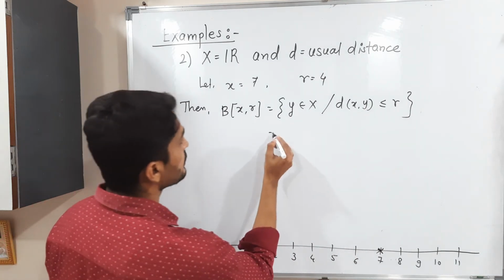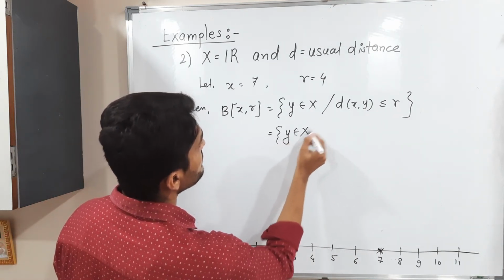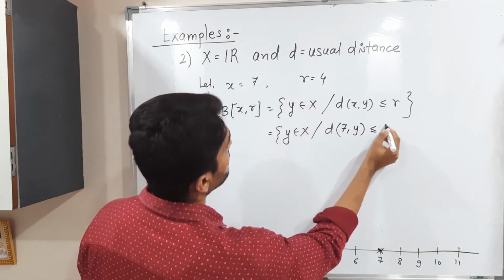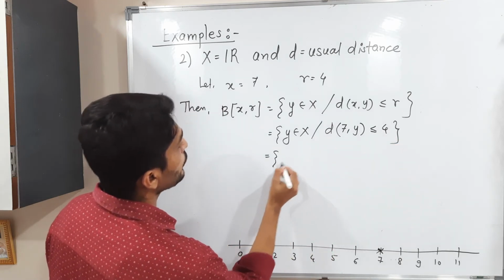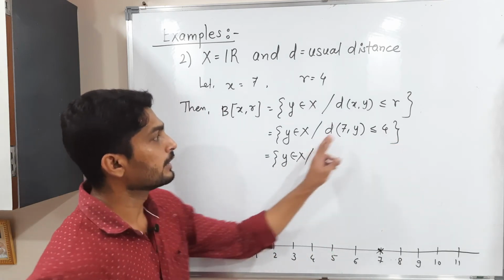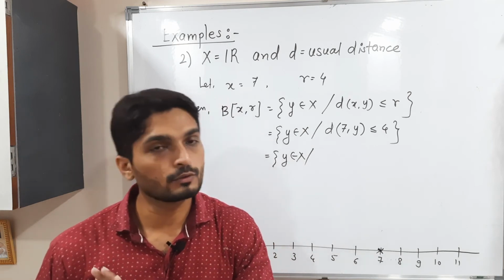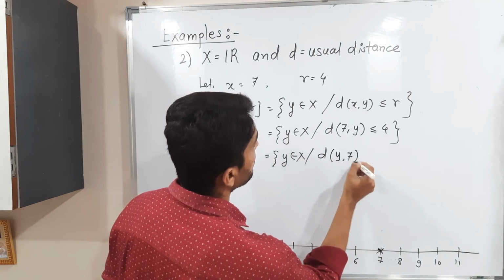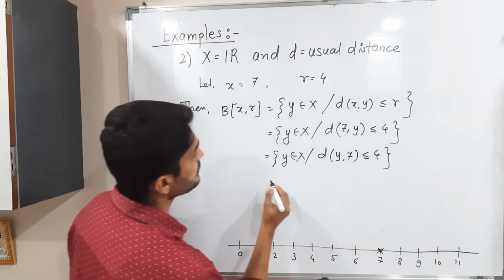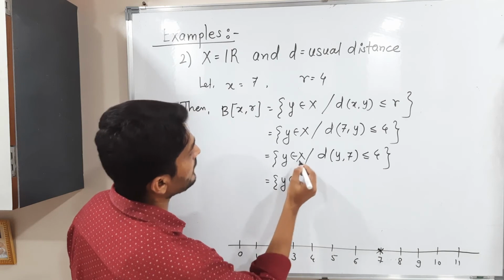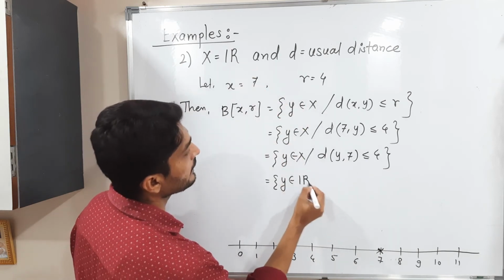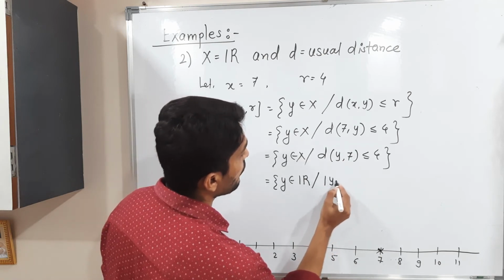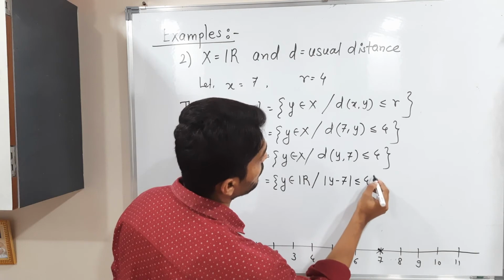Let us put the values. So y belongs to X such that d(x, y), x is 7, right? And r is 4. As I told you earlier, in case of a metric, if you interchange, it does not matter. So we will have the same d of y comma 7 less than or equal to 4, right? So this is equal to y belongs to X. But see, X is R, so here we can write R. The definition of the usual metric, as you know, is mod y minus 7 less than or equal to 4.